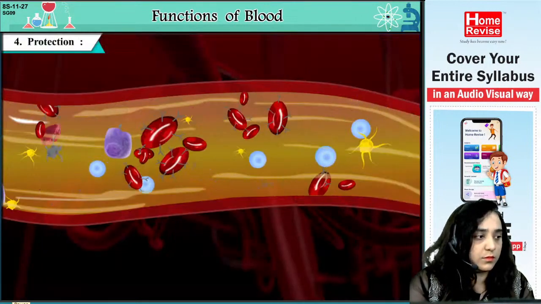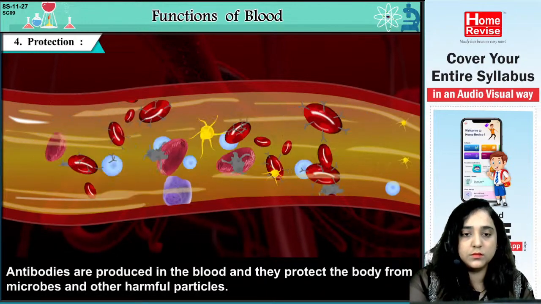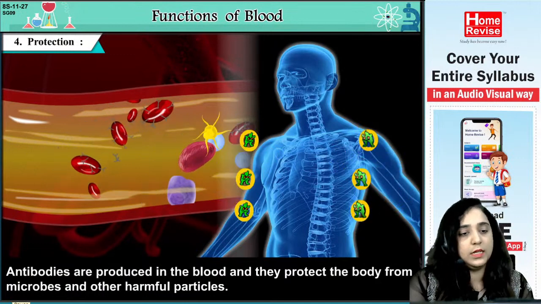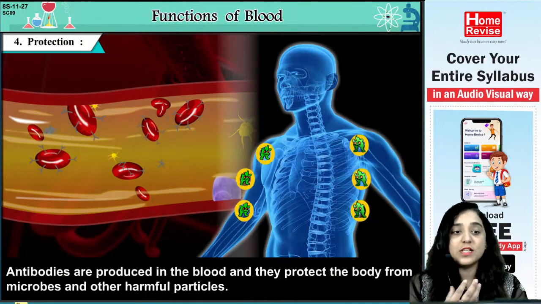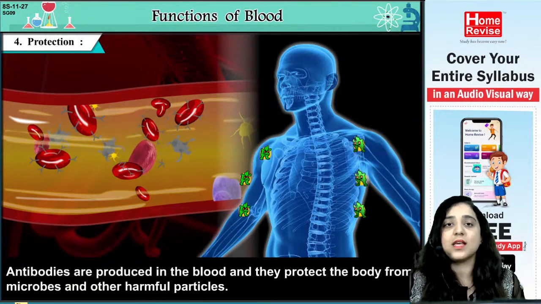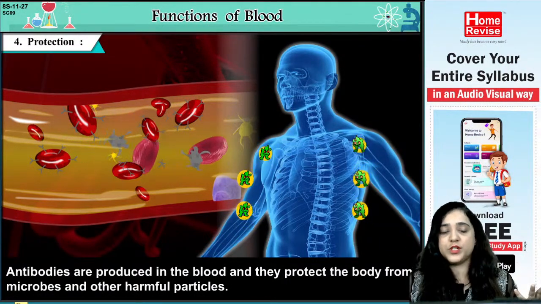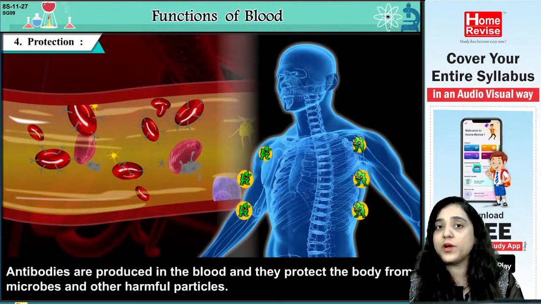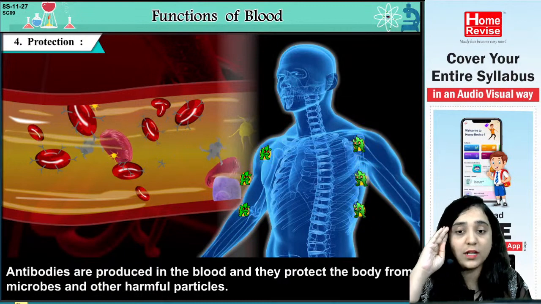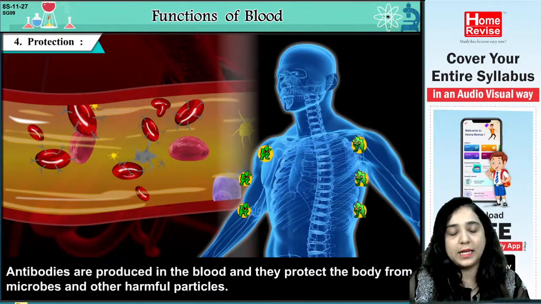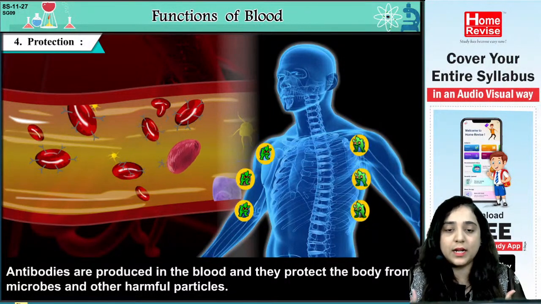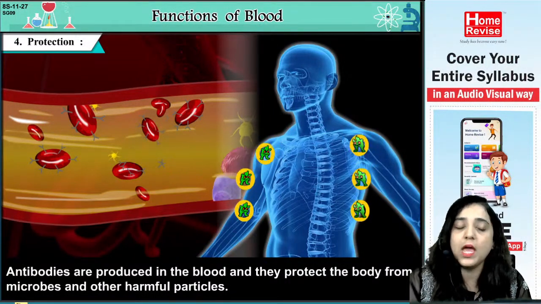4. Protection. Antibodies are produced in the blood and they protect the body from microbes and other harmful particles. Yes, so we always have antibodies. Now this term is everywhere nowadays because of all the diseases we are facing. We all know how antibodies are important for our body, okay? So antibodies are produced in the blood and protect the body from harmful particles and microbes. When microbes and harmful particles attack our body, antibodies protect it.